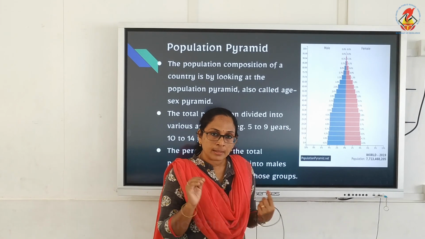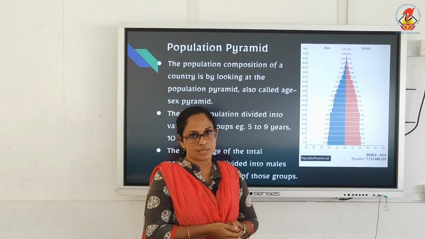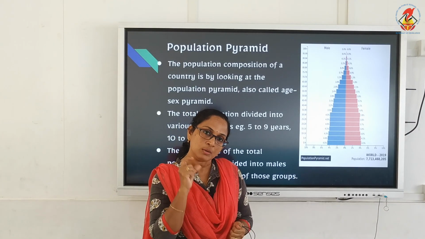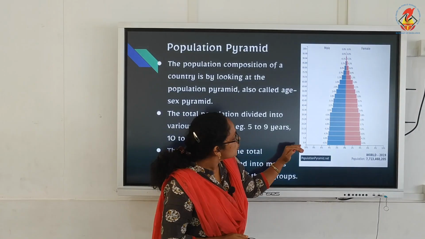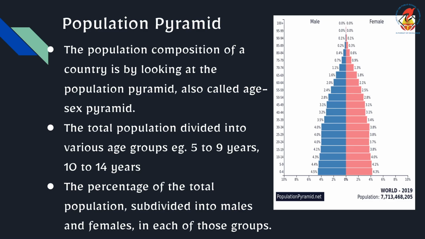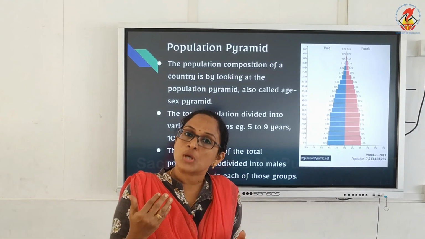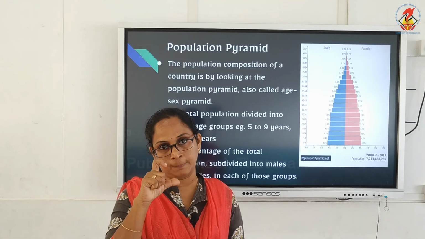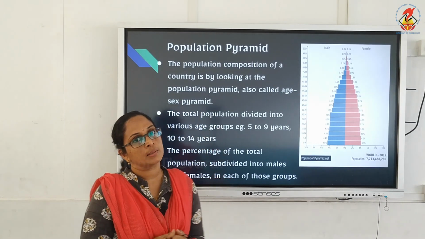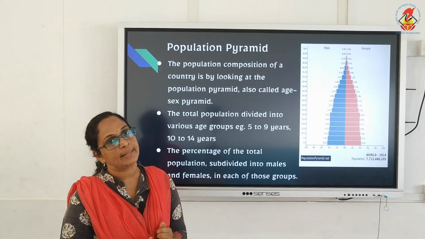Actually the age group is divided into three categories: two dependent groups and one working class. The first dependent group is the children up to 14 years. And people above 60 years, after retirement, are also in the category of dependents. And between these two dependent groups is the working population in a country.